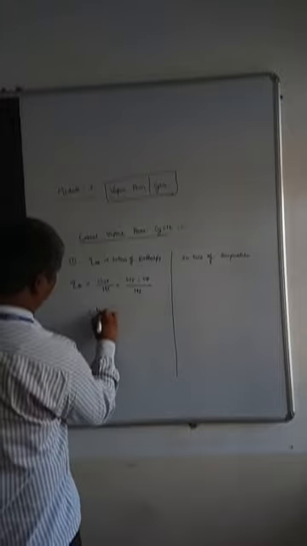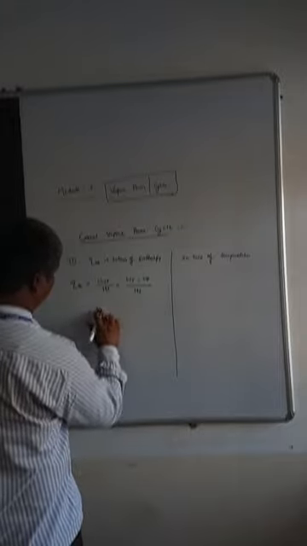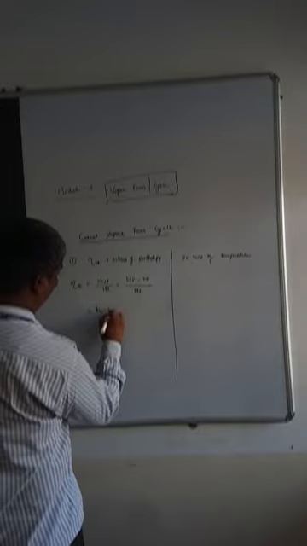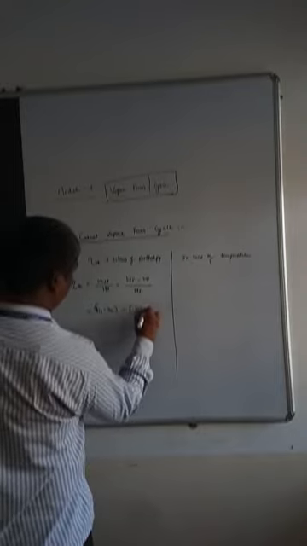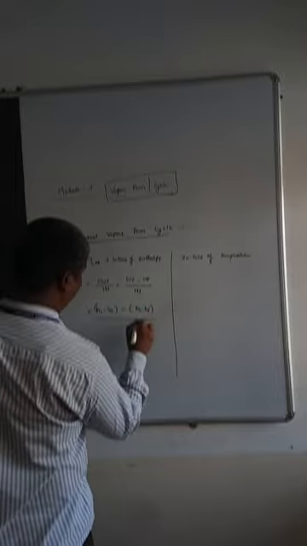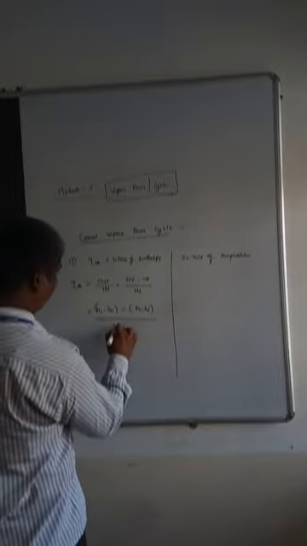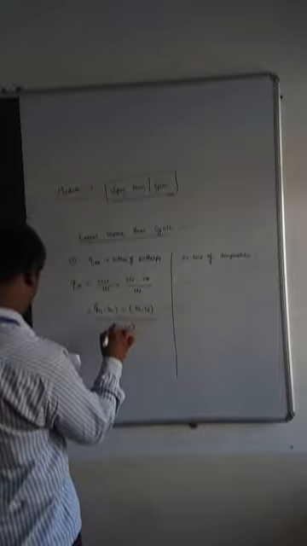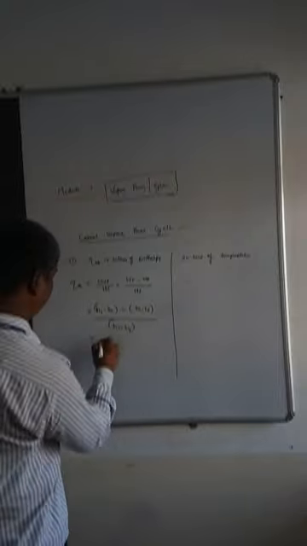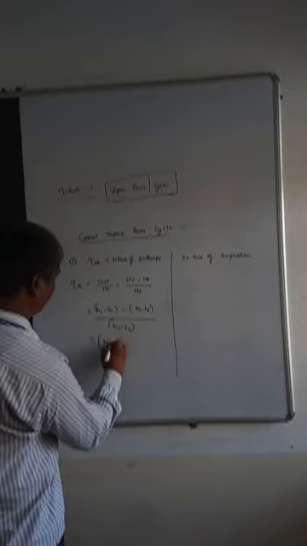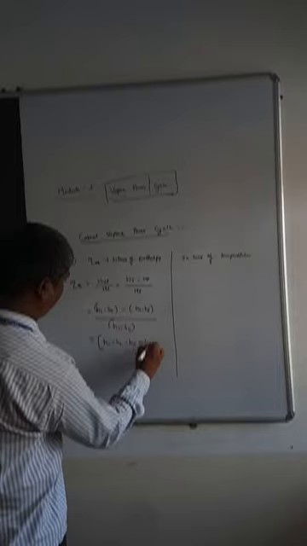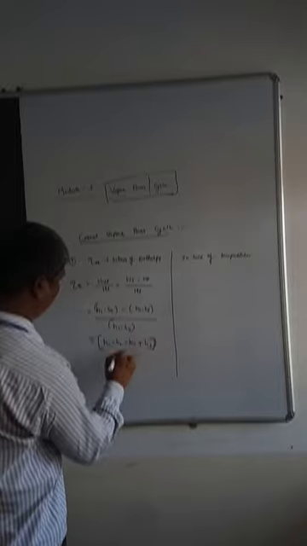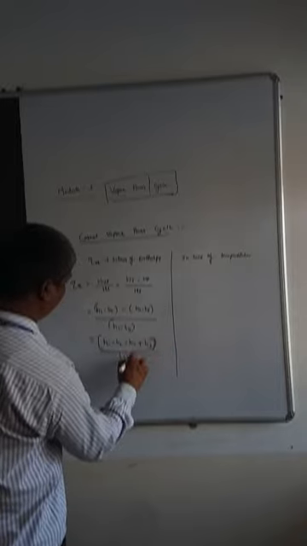So H1 minus H2, this is turbine work, H4 minus H3 is pump work, divided by H1 minus H4. So this one I can write like this: H1 minus H2 minus H4 plus H3 divided by H1 minus H4.